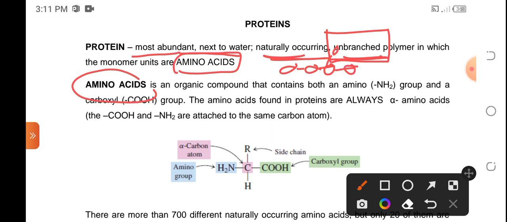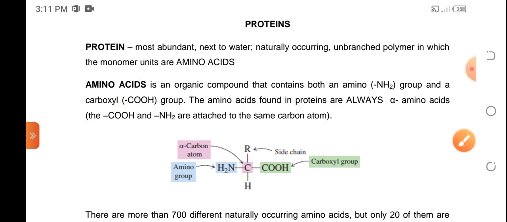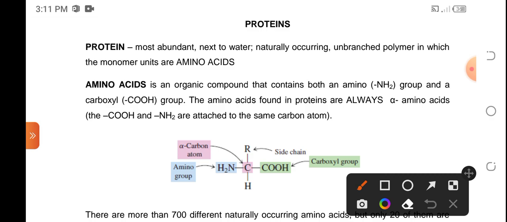Walang branching na nangyayari. Okay? So amino acid is an organic compound that contains both the amino group, NH2, and the carboxyl group. So this is the carboxyl group and amino group.